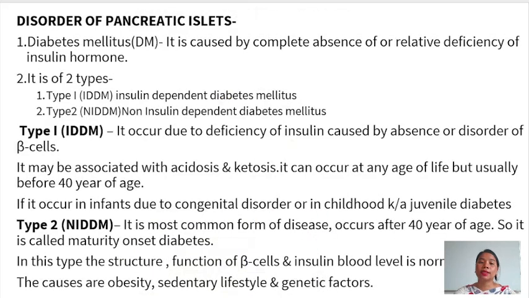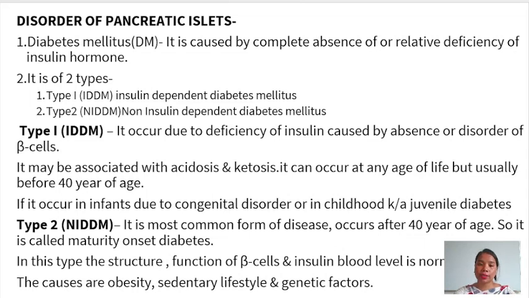So next is the disorders of the pancreatic islets, that means disorders of the pancreatic glands. Diabetes mellitus is caused by complete absence or relative deficiency of the insulin hormone. Insulin is a hormone produced by the pancreas, mainly by the beta cells. So when there is absence or a decrease in the level of insulin, it leads to diabetes mellitus. Diabetes mellitus is of two types: type 1, which is insulin dependent diabetes mellitus, and type 2, which is non-insulin dependent diabetes mellitus.